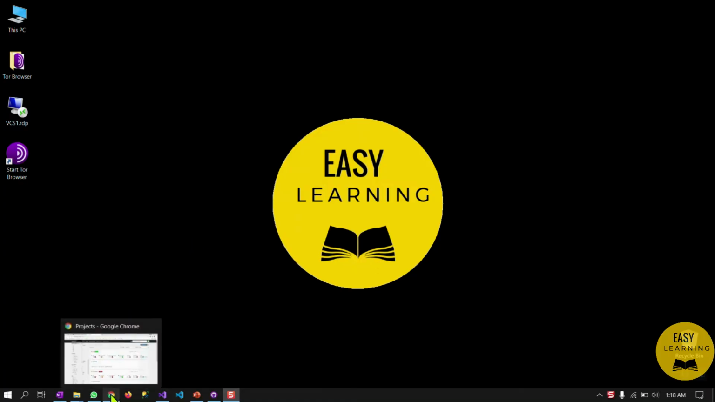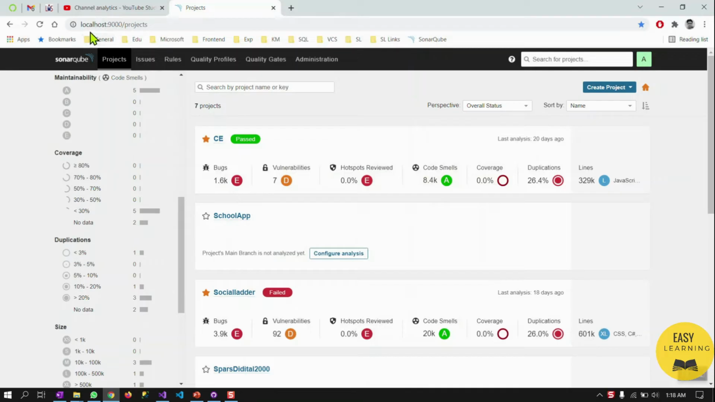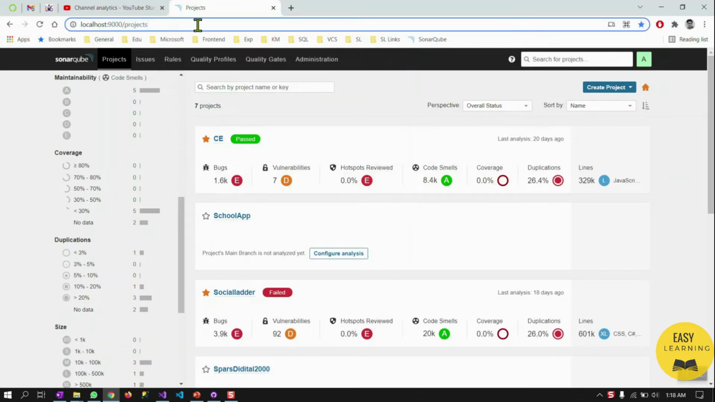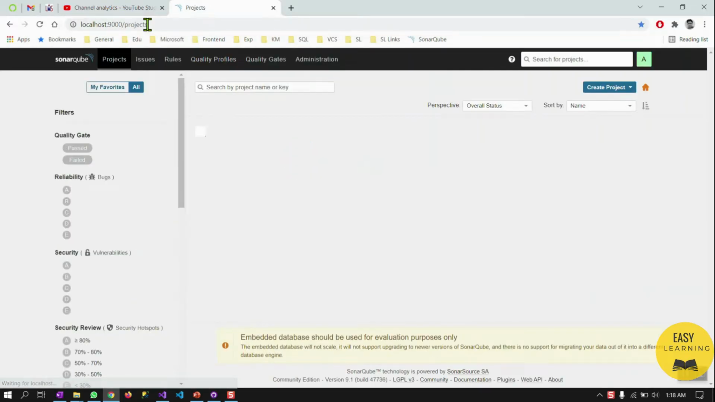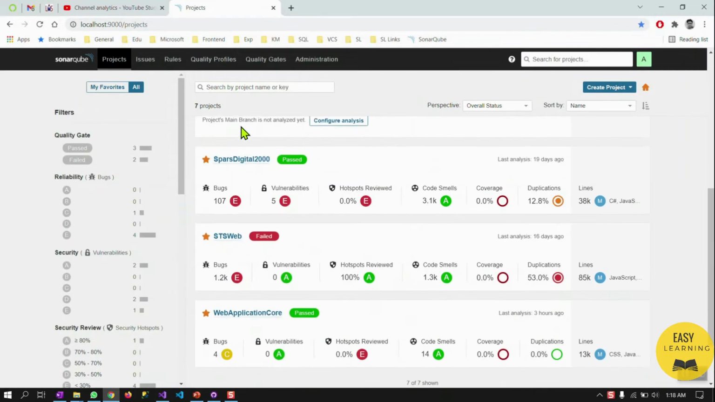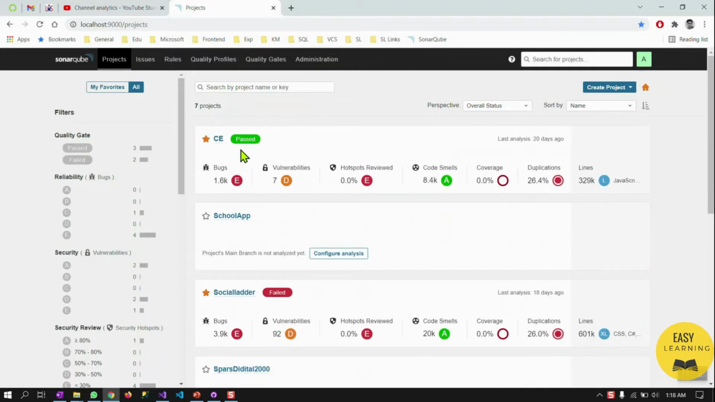So first, we need to make sure that our SonarQube server is running on local. For that, we make sure that localhost:9000, the default port on which the SonarQube server runs on any local machine on Windows, is reachable. I press this, so it means I have SonarQube up and running.